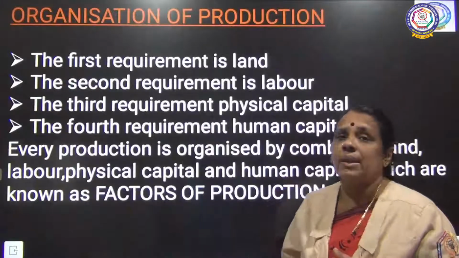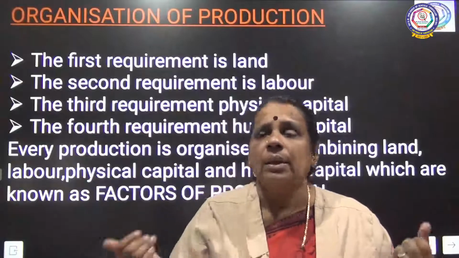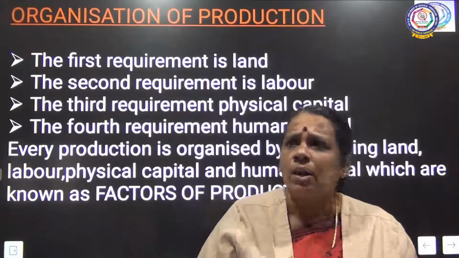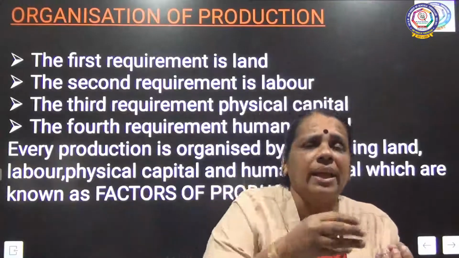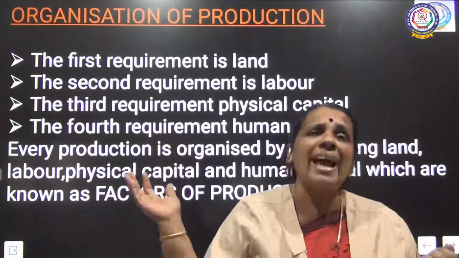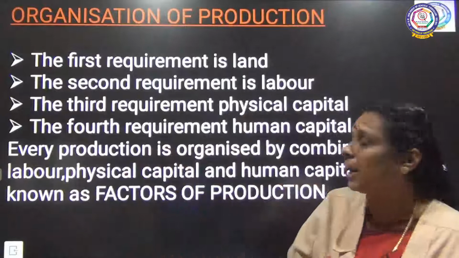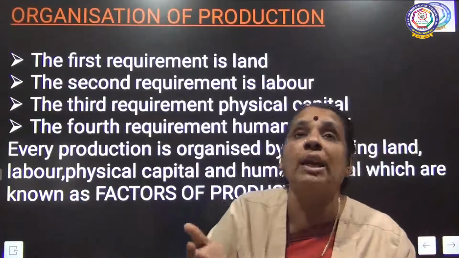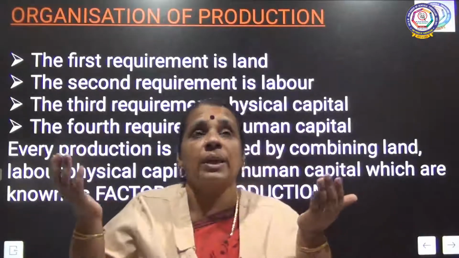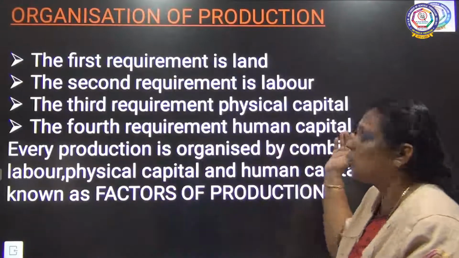The third requirement is physical capital, that is the money and the raw materials in hand. So, we need money, and with the money I need raw materials. I need the starting materials for my production activity. So, money in hand and raw materials will come under physical capital. The fourth requirement is human capital, human beings with the help of their knowledge and skill. They are increasing the efficiency of production. So, the fourth requirement is human capital.